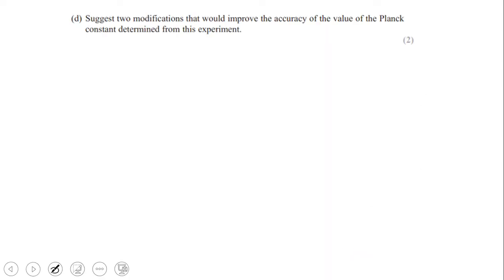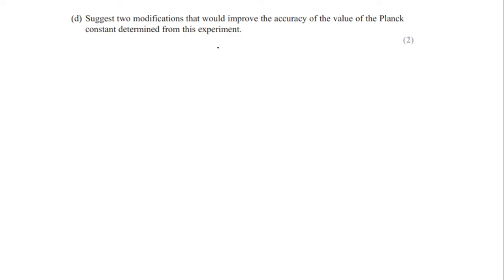Suggest two modifications that would improve the accuracy of the value of the Planck constant determined from this experiment. So you need to improve the accuracy of the Planck constant clearly. First of all, this experiment is all about light falling upon the metal. So the experiment should be done in a dark room, so that every other light is cut off and does not affect our experiment.